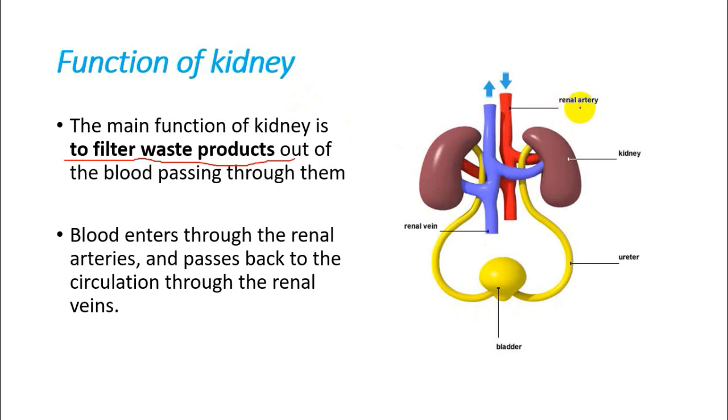Blood comes through the renal artery to both kidneys. Kidneys filter that blood. The waste products get absorbed. Then the remaining blood returns back to the renal vein, and the renal vein carries that blood back to the heart in order to pump.